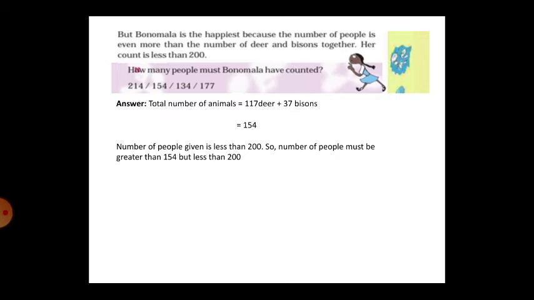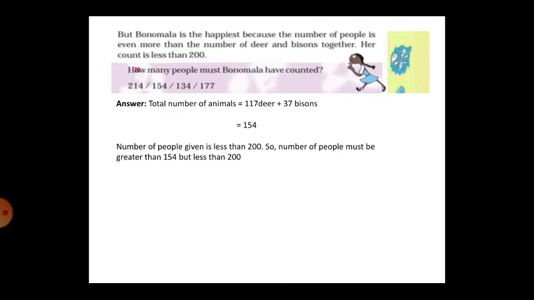Bonamala said the number of people is more than the number of deer and bison, but less than 200. Bison and deer are animals, so the total number of animals is 154. So the people are more than 154 and less than 200.